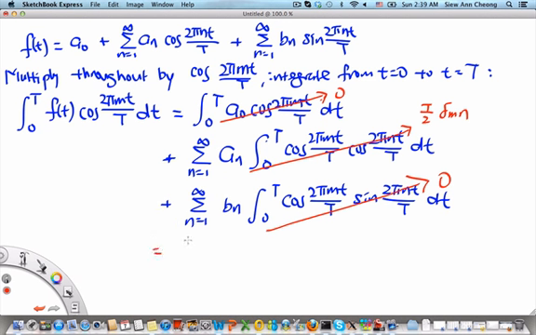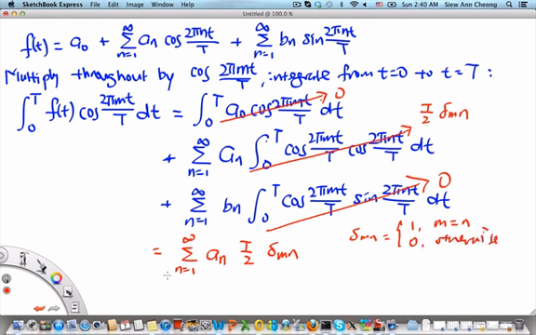This is equal to a sum going from n equals 1 to n equals infinity of an times T over 2 delta mn. Now recall that delta mn, the canonical delta, is equal to 1 when m is equal to n and 0 otherwise.